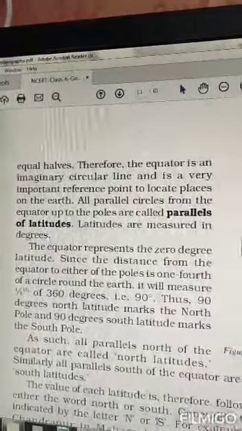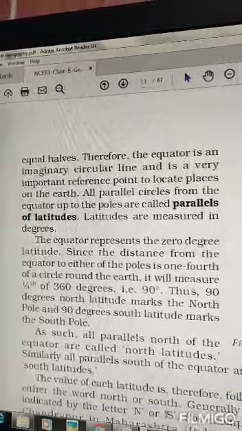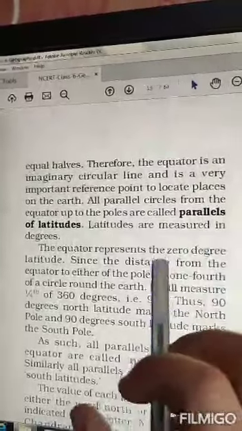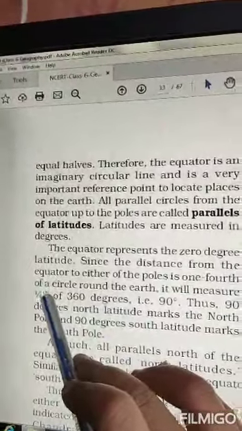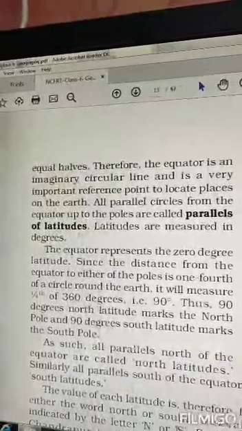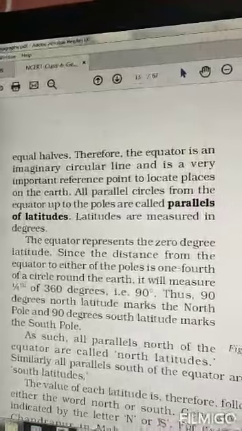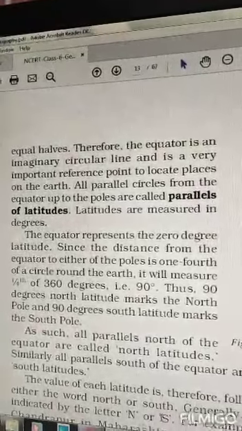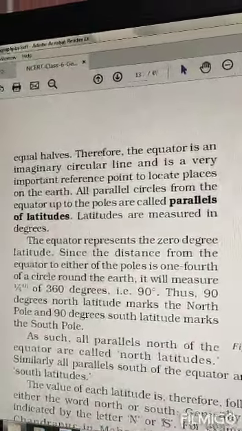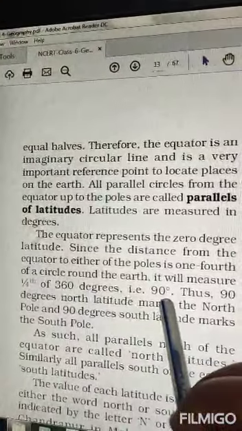That means if we want to count the distance from the equator towards any of the poles, that distance is 1/4 of a circle around the earth. The circle around the earth, you can call it the equator because it is the biggest one. So how do we work out the degrees? 1/4 of 360 degree is 90 degree.